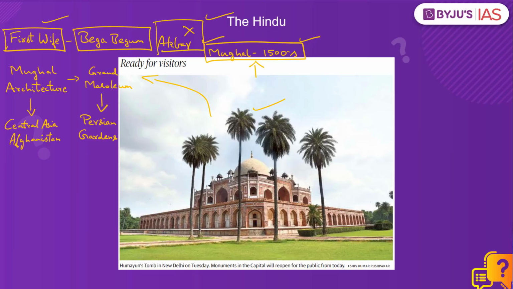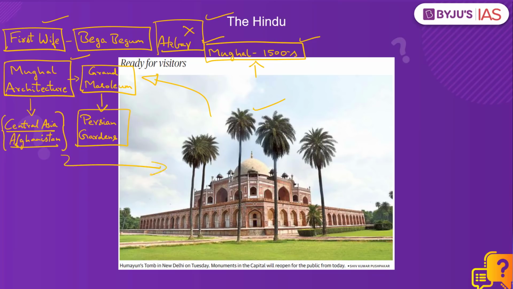The construction of Humayun's tomb represented a major leap in Mughal architecture in India, and it introduced the usage of grand mausoleums and Persian gardens into Indian architecture. The inspiration was largely drawn from Central Asian and Afghan architecture, and it would go on to set a precedent for the future of Mughal architecture in India. Today, this site has been designated as a UNESCO World Heritage Site, and we took up this question because The Hindu carries an image that depicts the Humayun's tomb, as the monuments in the national capital are being reopened following the lifting of the lockdown.